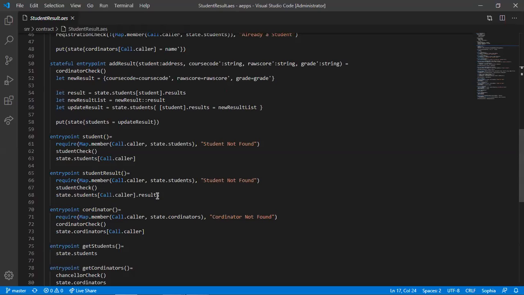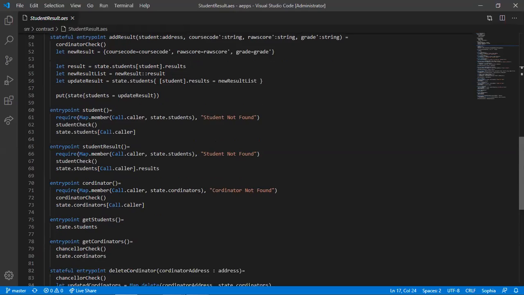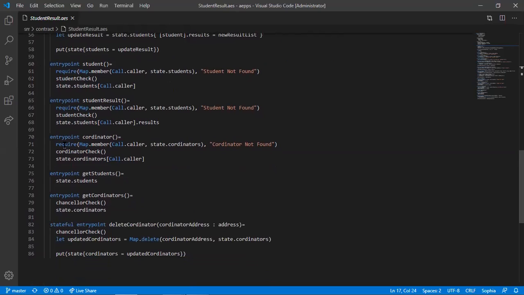Then it's getting the student result, which is state of student, then call the scholar, then state result. Then it's getting the coordinator as well, where it checks the coordinator state. If you find this called the scholar there, you can continue executing, else bring out coordinator not found. Then coordinator check again, and then finally bringing out the coordinator.